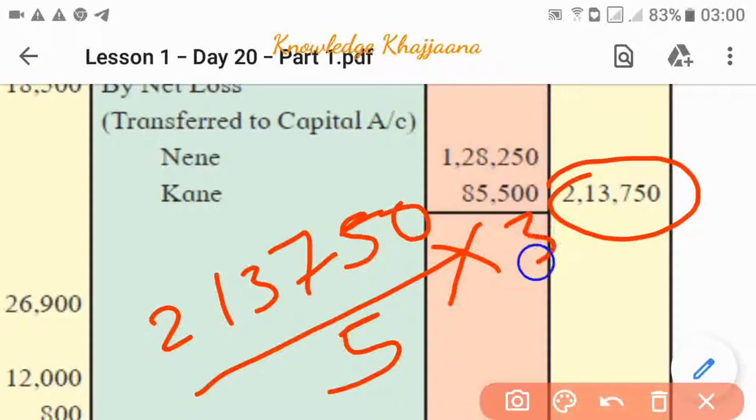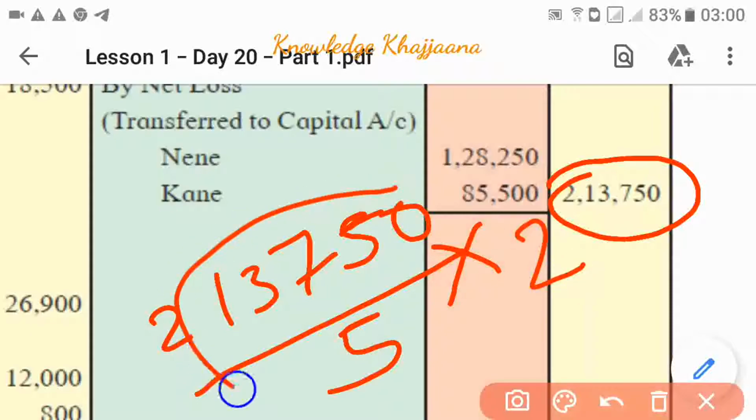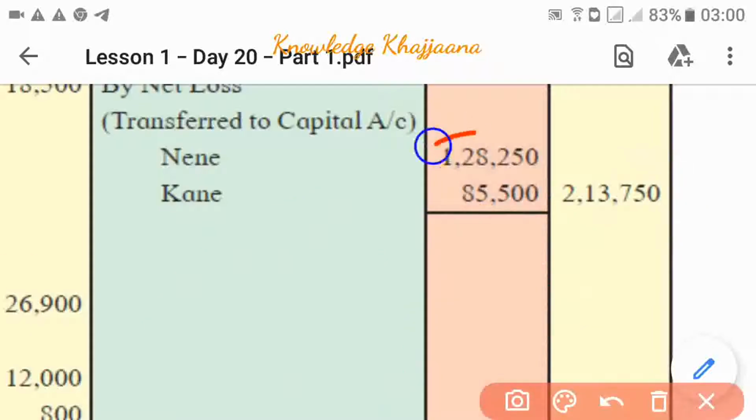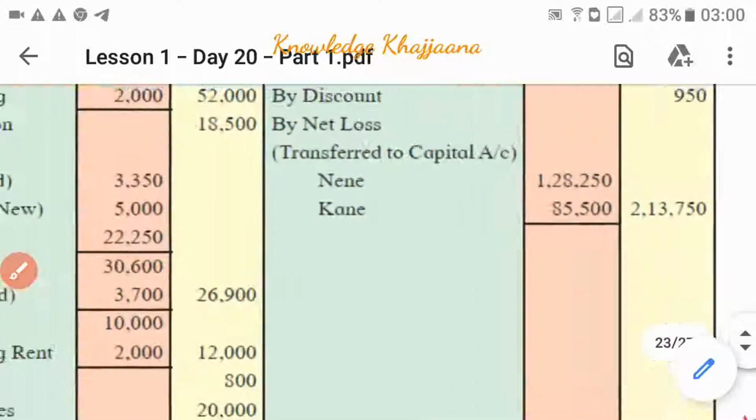Out of those 5 parts, 3 parts of loss should be transferred to the head of Nene, and 2 parts should be transferred to the head of Kane. So we will come across the amount rupees 1,28,250 gross loss that we will have to transfer to Nene, and 85,500 gross loss to Kane. Okay, remember this. This is the gross loss, so this is net loss.